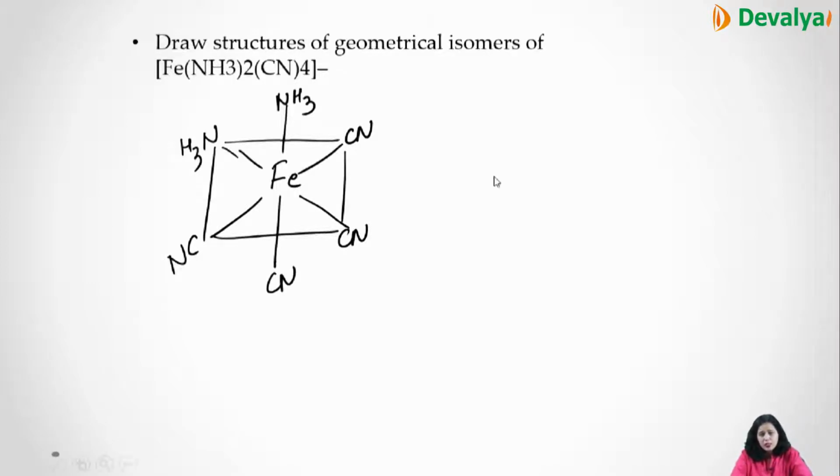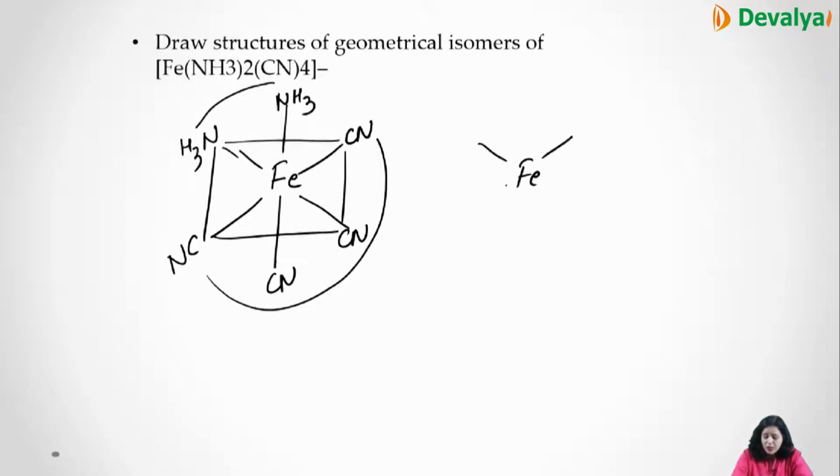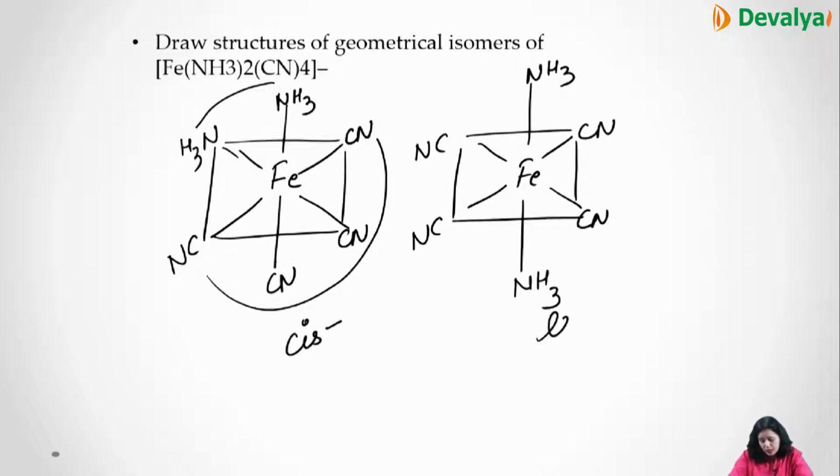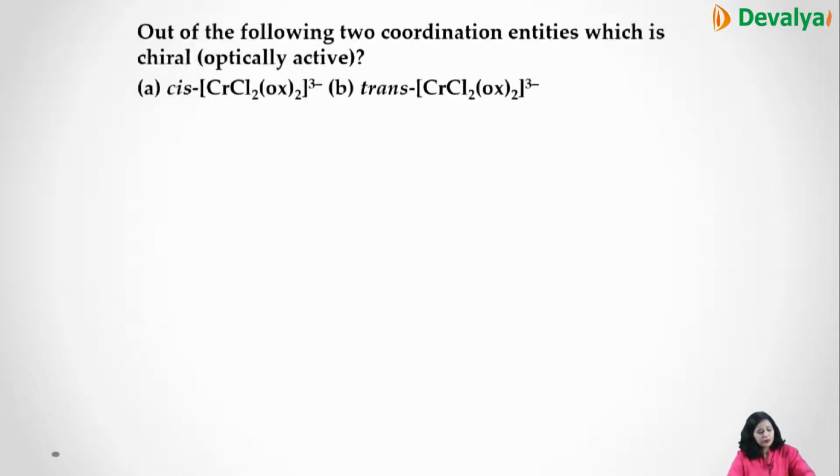So this is cis because both the ammonia are on one side and all the CN on the other side. And if you need to draw the trans structure, then CN, CN, CN and CN, and ammonia on this side as well as on this side. So this is your cis and this is your trans, right?